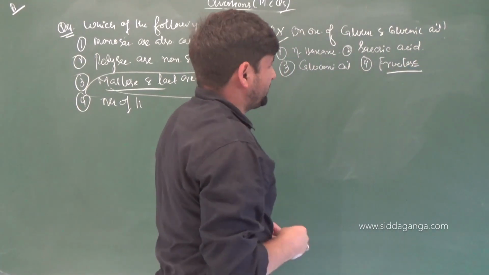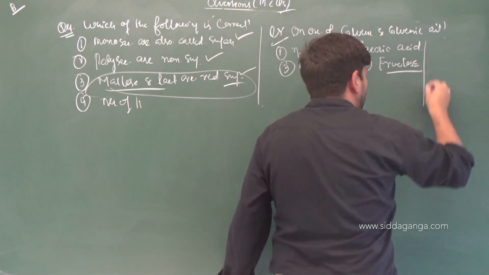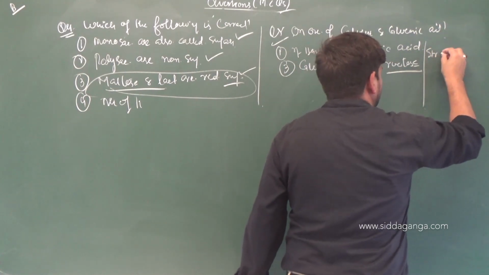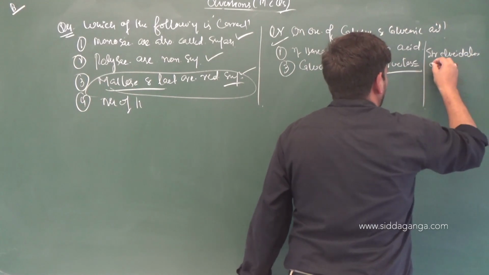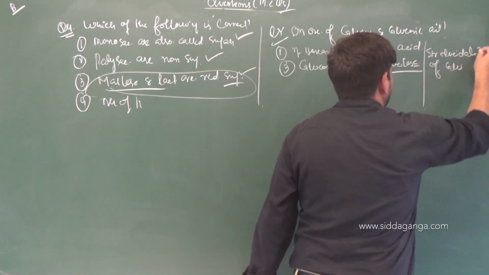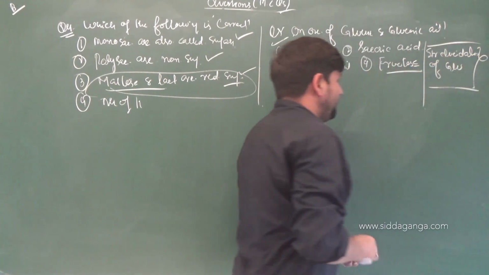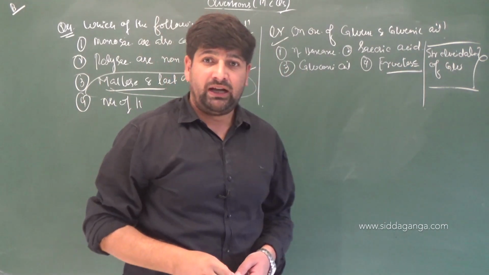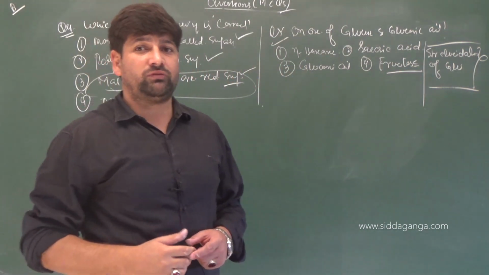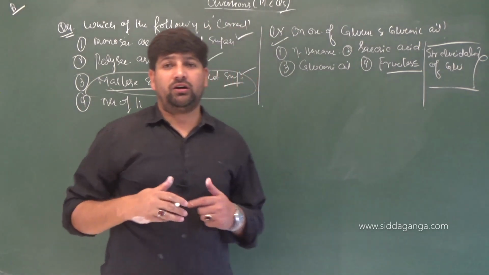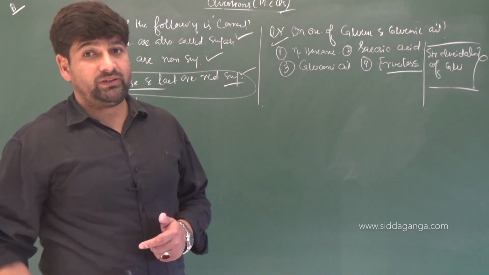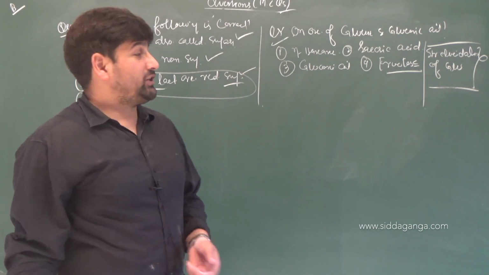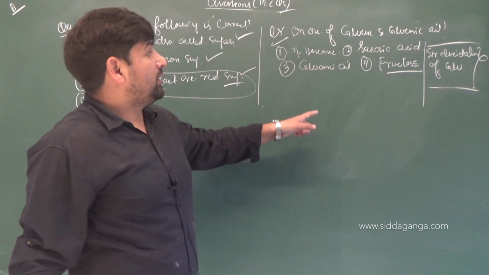Now we have done one discussion about structure elucidation of glucose, in which we read about different tests, and on the basis of various tests we are able to formulate the molecular formula, and that there are carbon-carbon links, because when it is treated with HI you are able to get N-hexane.